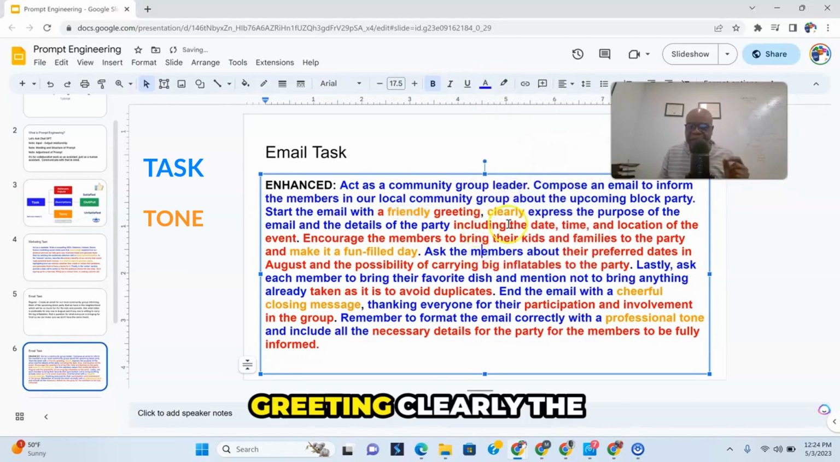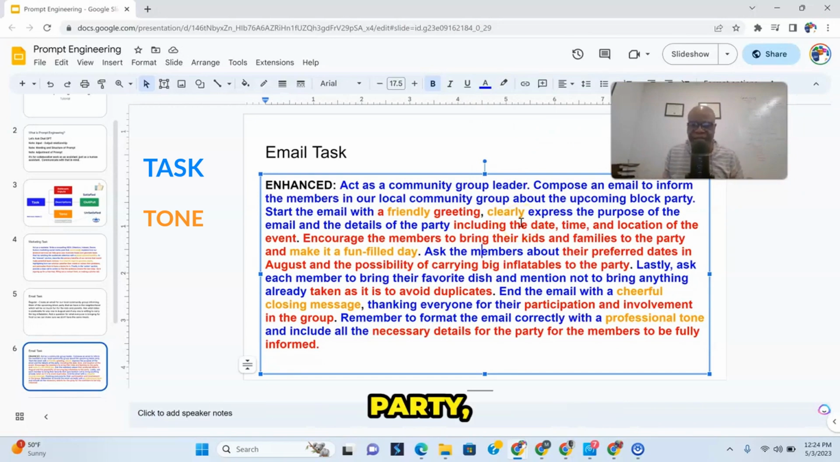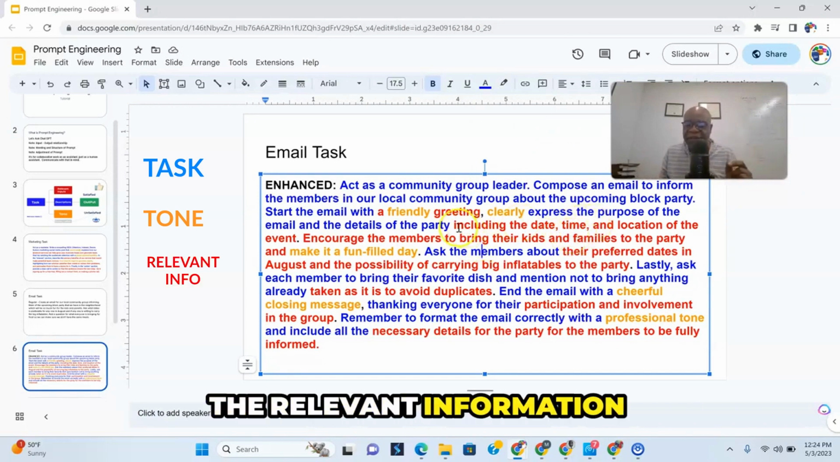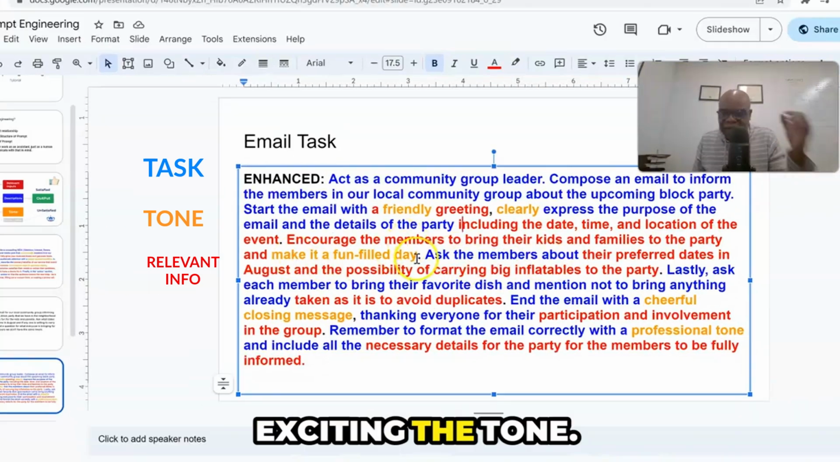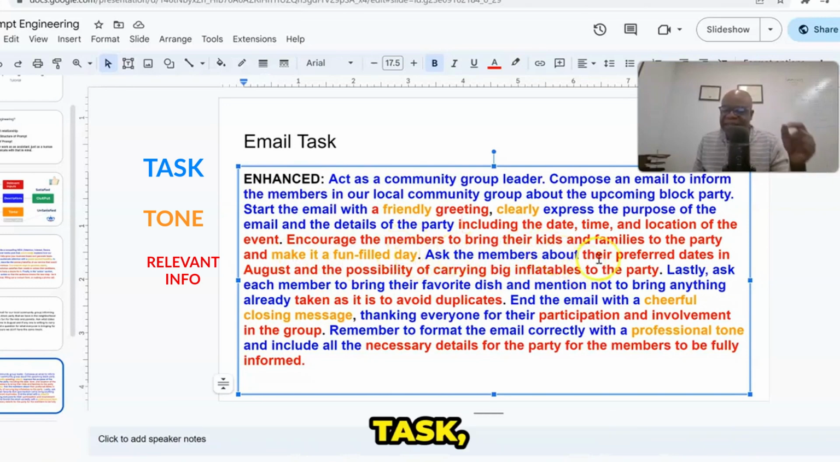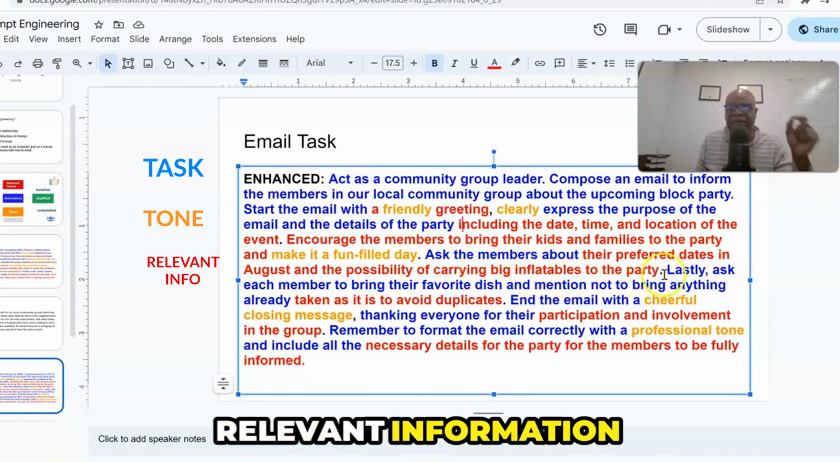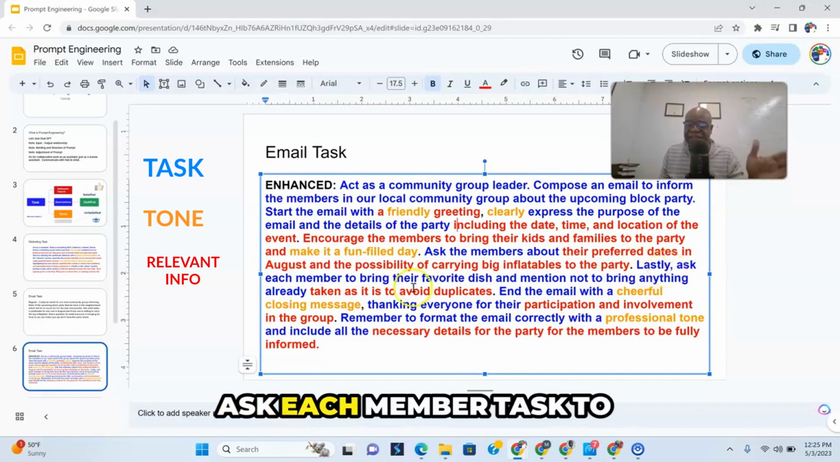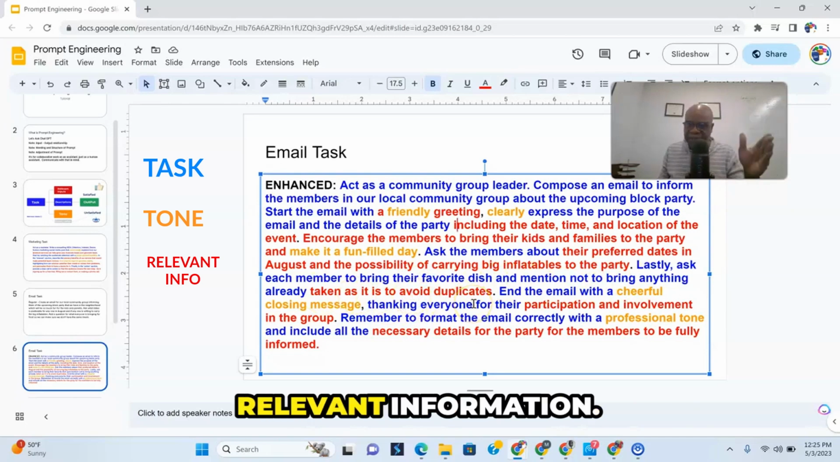Greeting. Clearly express the tone, the purpose of the email and the details of the party, including the date, the time, see all the relevant information is in red, location of the event. Encourage the members to bring their kids and families to the party and make it a fun-filled day. Exciting, the tone. Ask the members about their preferred dates in August, and the possibility of carrying big inflatables to the party. Relevant information. Lastly, ask each member to bring their favorite dish and mention not to bring anything already taken, as it is to avoid duplicates. Relevant information.